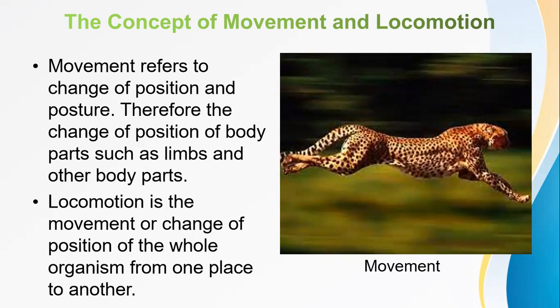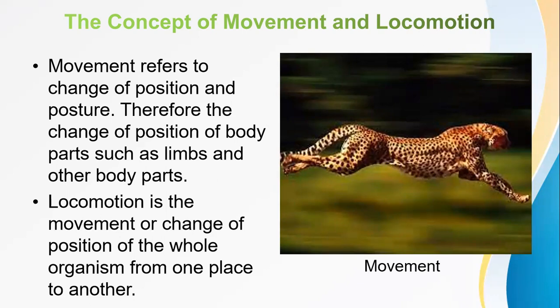Therefore, it is the one that results in the change of position of body parts such as limbs and other body parts of an organism. While when we talk about locomotion, this is the movement or change of the position of the whole organism from one place to another. So there you have it, the difference between locomotion and movement.